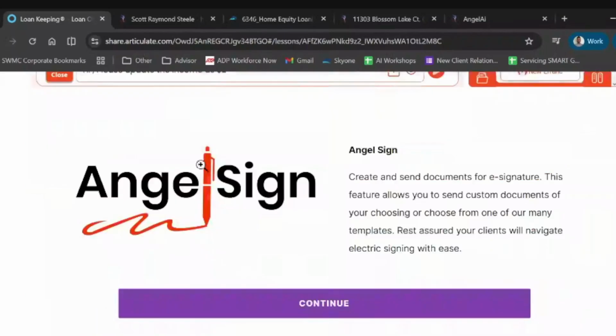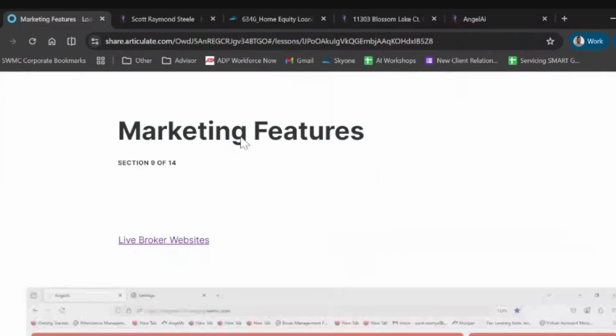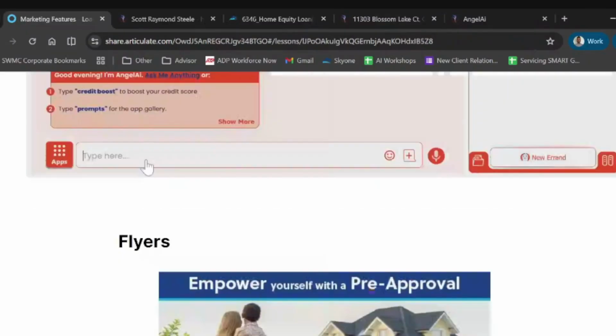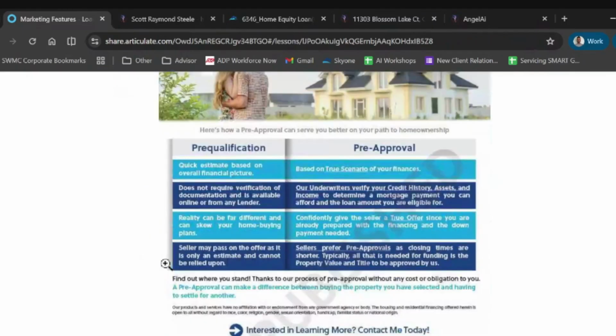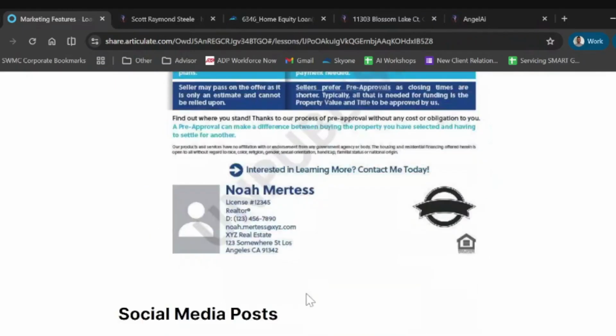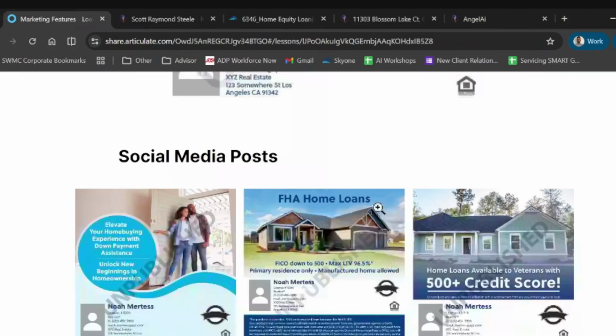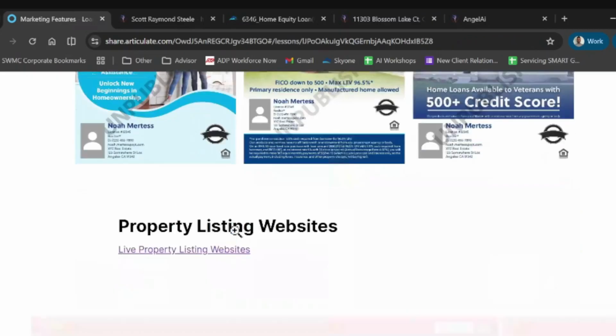I did mention Angel Sign, so you can get your documents signed on the spot. For the marketing tools, you have the flyers. You can customize, like I mentioned, the photos, the niche, whatever is said, the disclaimers. You can add your photo and your information. You can include the QR code we just mentioned here. You can create social media posts, so you can just request them, have them created, download and upload into your preferred social media, whether that's Facebook or Instagram or whatever it is.